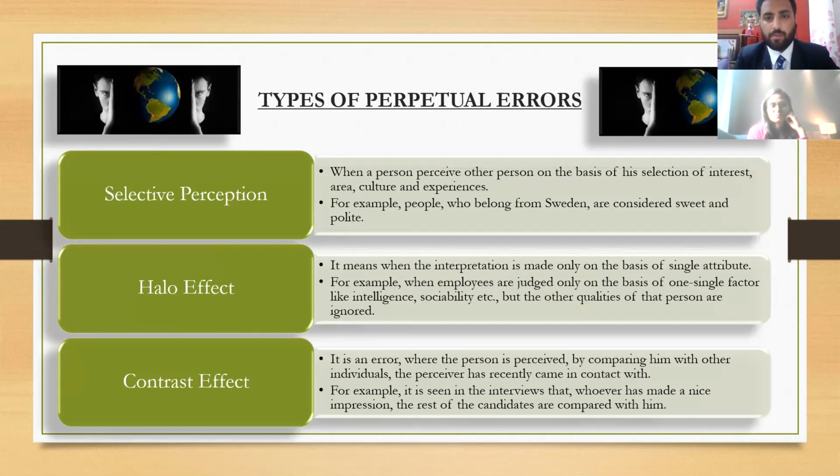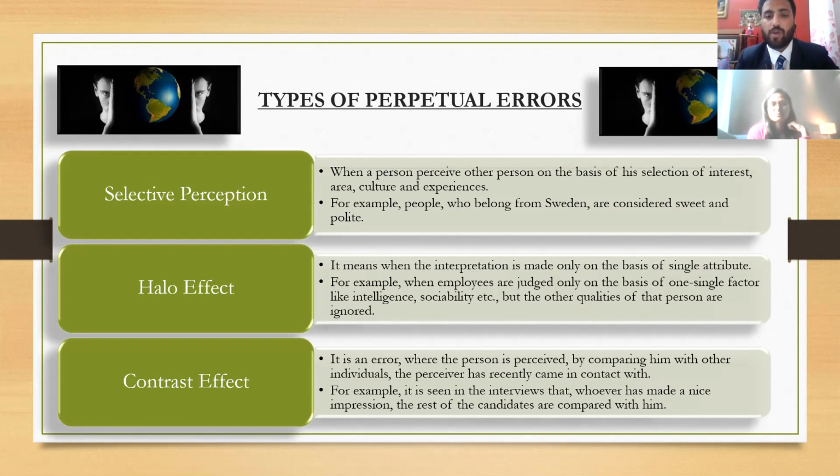So the number one perceptual error is selective perception. Selective perception is a very interesting factor, because it means when we perceive some other person on the basis of what we like, right? If I like the culture, the experiences, that area, or if the qualities of the person are of my interest, I will be looking at the other person on the basis of my selection of interest. For example, people of Sweden are considered very sweet and polite because that image has been made about them.